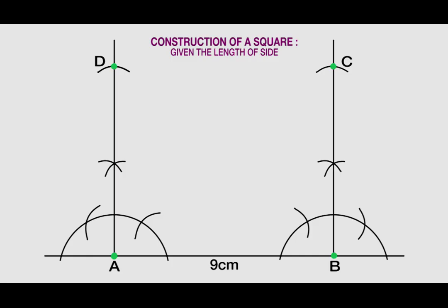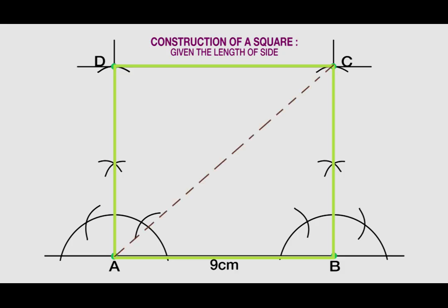Step 6. Join the points C and D with a straight line to complete the construction. Now we were asked to measure the length AC. And as per this construction, our length AC is equal to 12.7 centimeters. Good. Now let us construct a square given the length of a diagonal.